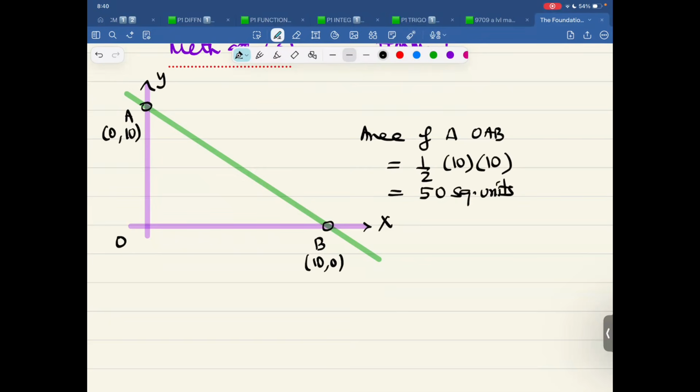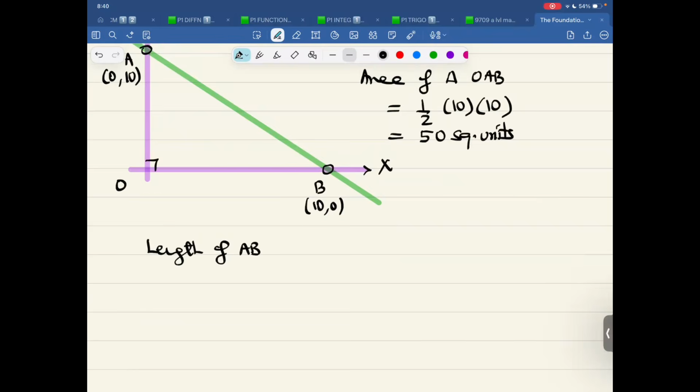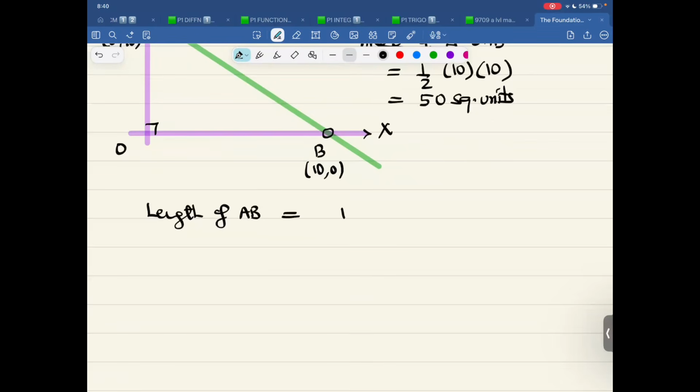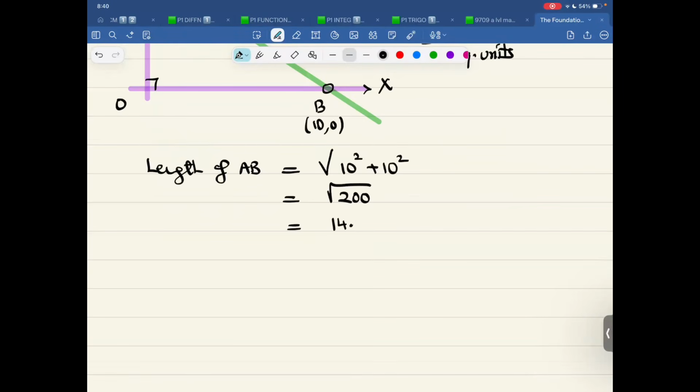Now, what we can do is find the length of AB. For the length of AB, you can use Pythagoras. That is 10 square, 10 square, square root. That comes out to be square root of 200, which is 14.14 units.